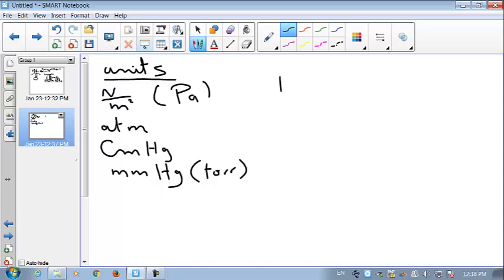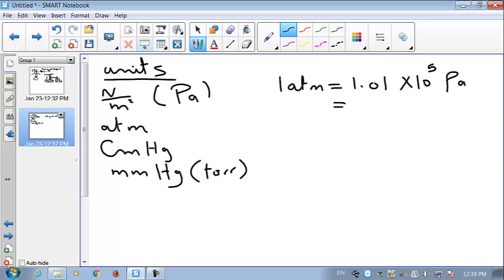1 atmosphere is equal to 1.01 something times 10 to the power of 5 Pascal or Newton per meter square.